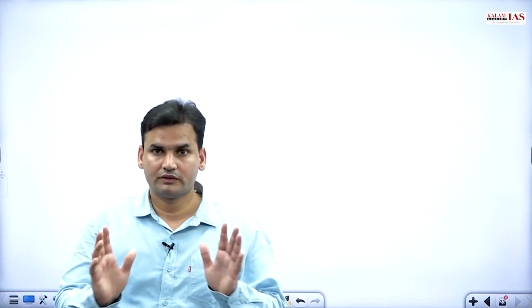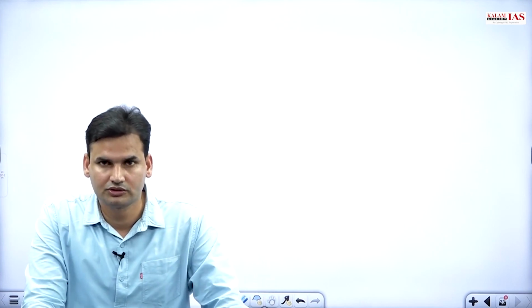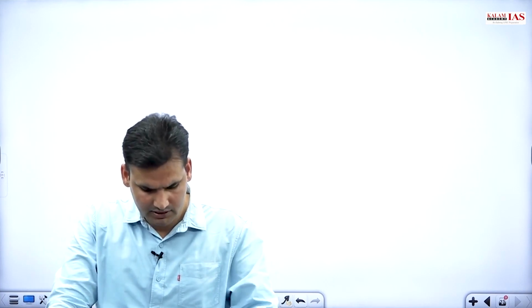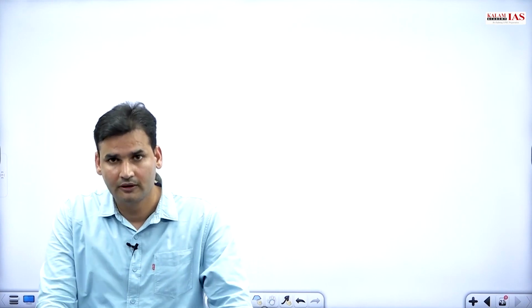So I hope you have got some sort of idea of what the paper was like. Apart from this fjord and this monsoon question, rest all the questions were pretty much standard and pretty much on the expected line itself, right? So that is it for now, right?